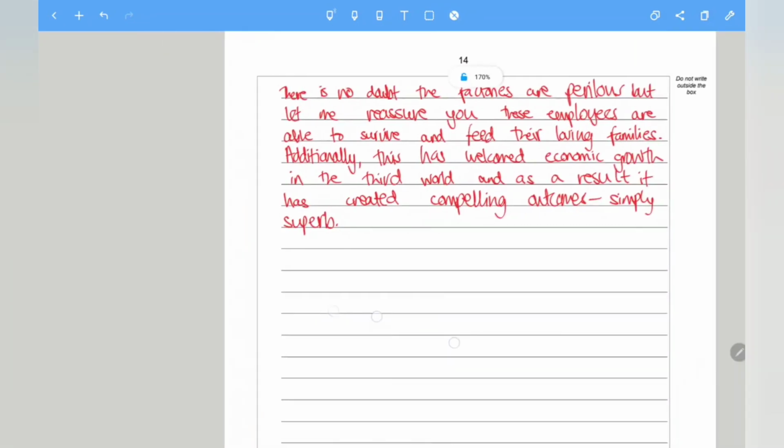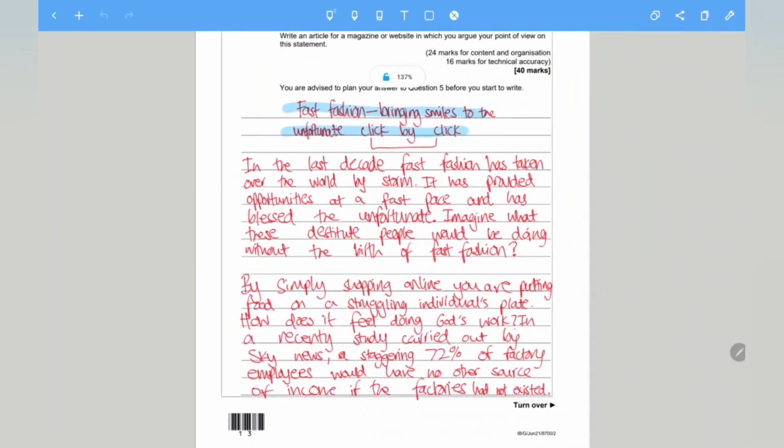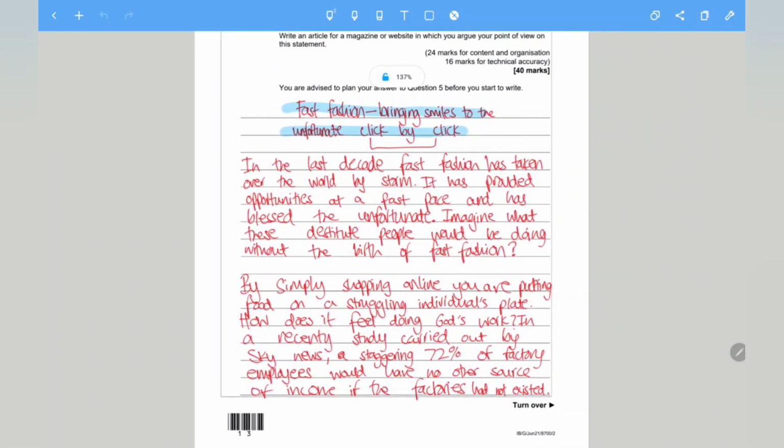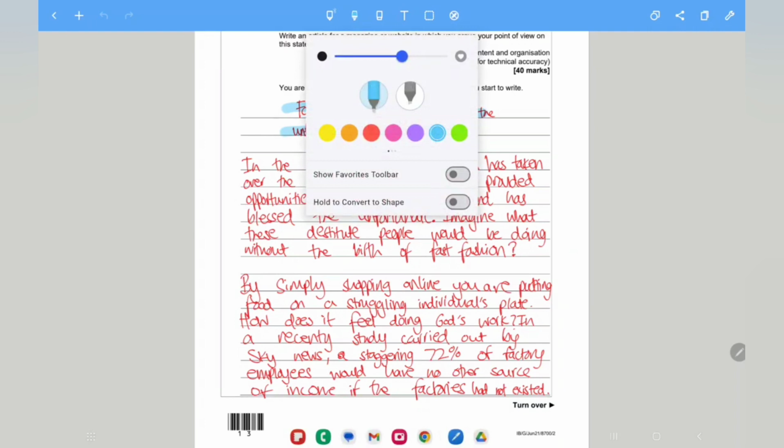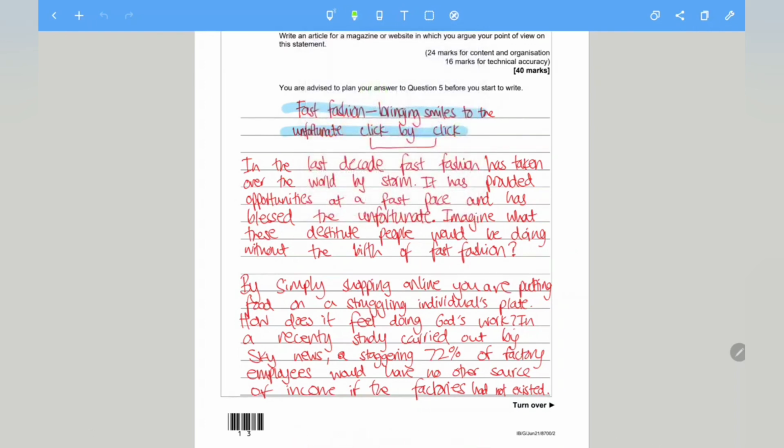So let's review and see why this is an effective article. In terms of the title, we've already spoken about the title, the strapline. So the first paragraph, why is it an effective first paragraph? Let's highlight and go over the reasons. As seen here, by simply shopping online, you are putting food on a struggling individual's plate. How does it feel doing God's work? So that's an example of a metaphor.